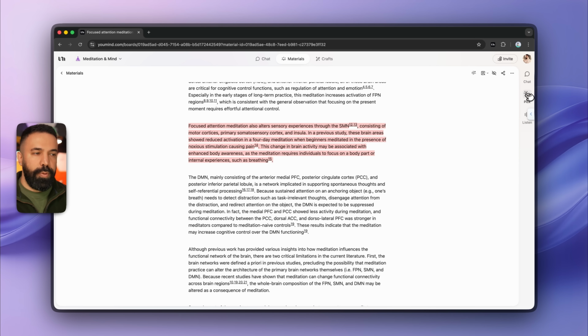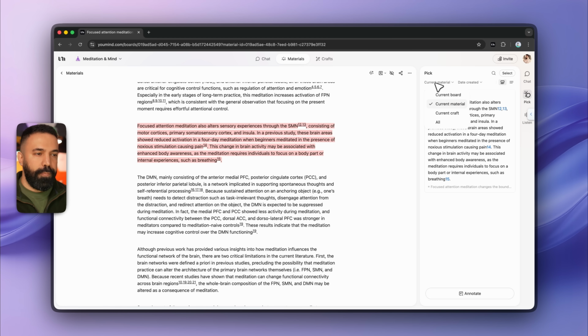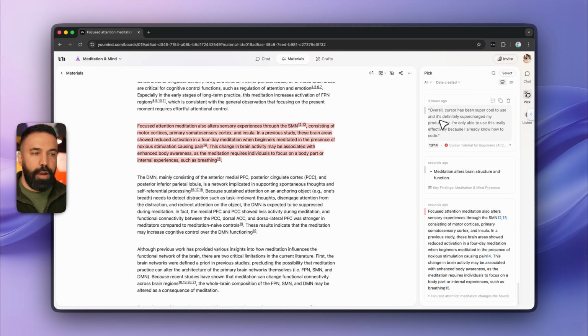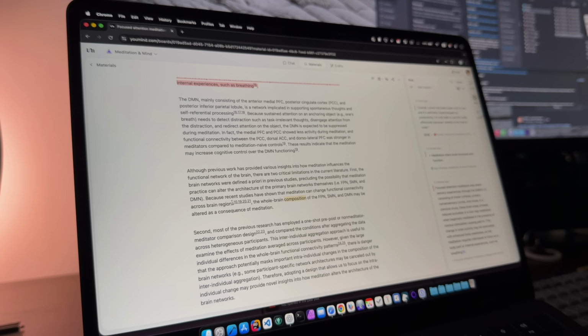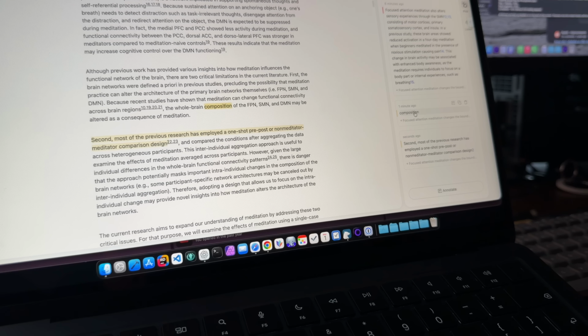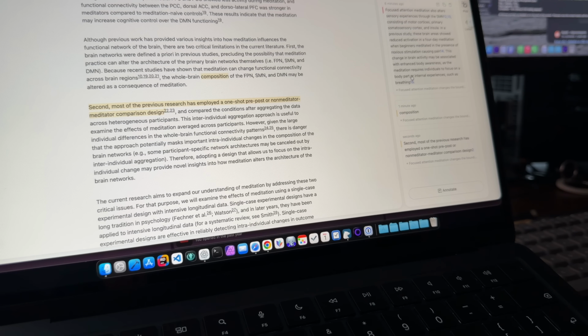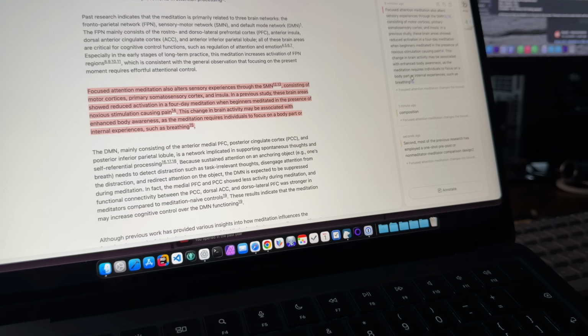Now if I go back to the pick, select all, I should be able to see anything that I picked in the past and very important to me. So this pick section is a way for you to collect things that matter, highlight, annotate, and then review them as you need.